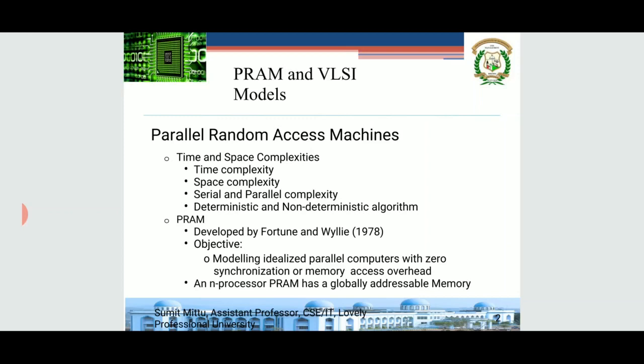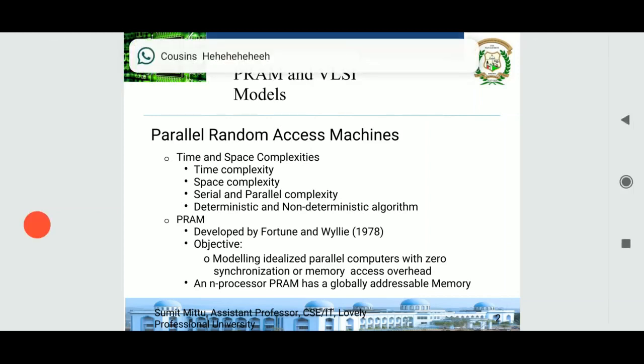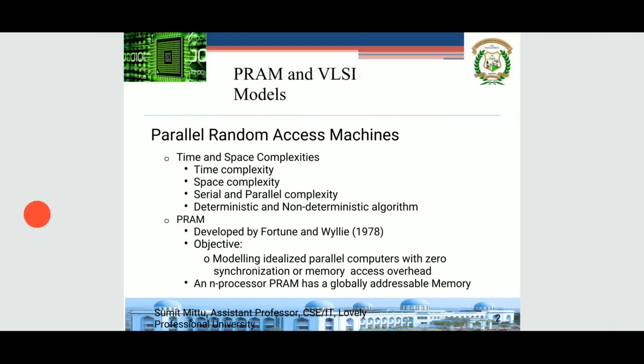Now, serial machines have serial complexity. We call it serial complexity. Parallel machines or parallel architectures follow parallel complexity. Parallel complexity is actually lower as compared to serial complexity, for a given same problem where serial complexity is large as compared to parallel complexity.